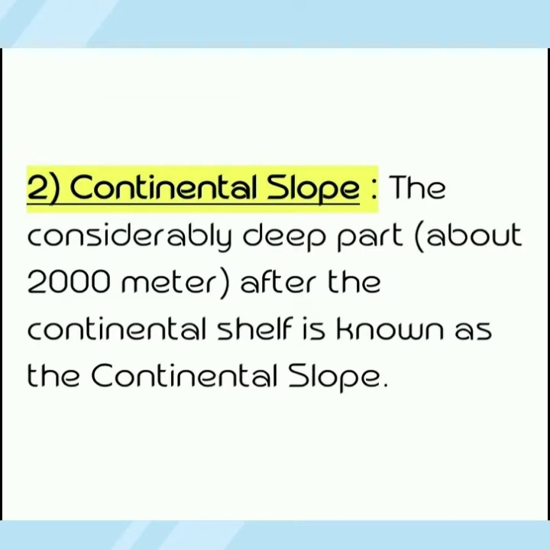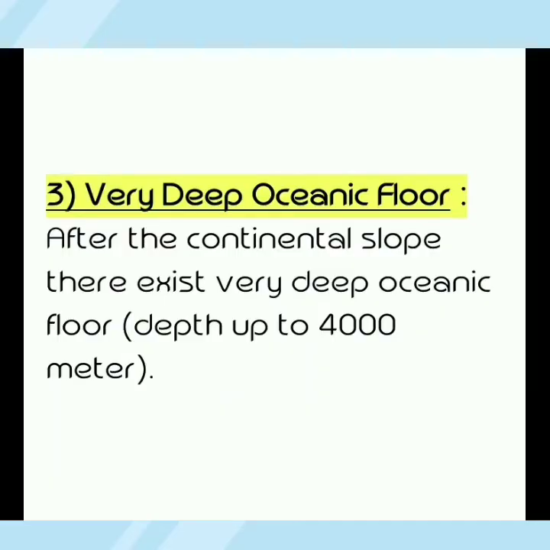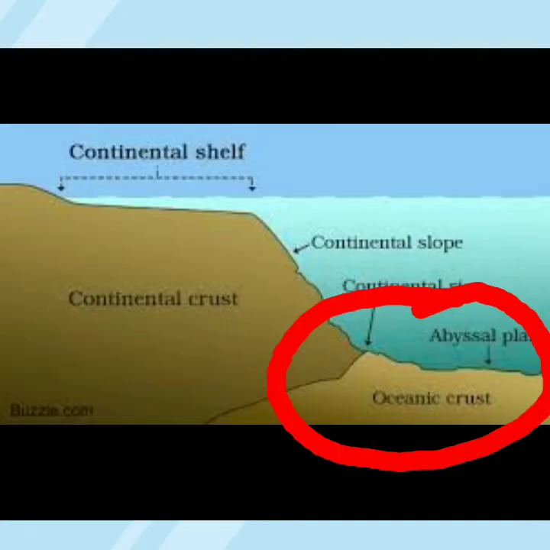Next one, continental slope. The considerably deep part, about 2000 meters, after the continental shelf is known as the continental slope. Number 3, very deep oceanic floor. After the continental slope, there exists the very deep oceanic floor, with depth up to 4000 meters. This is called the very deep oceanic floor. This is the picture of the very deep oceanic floor.